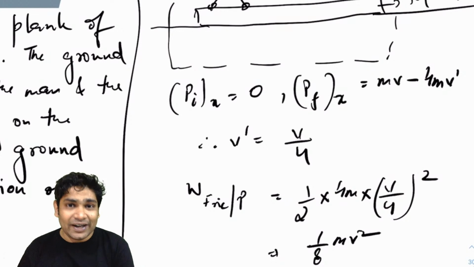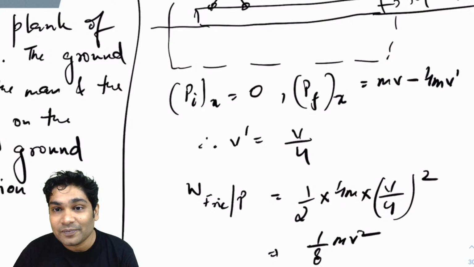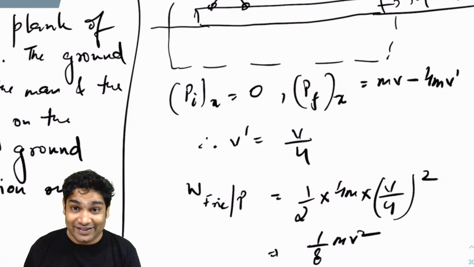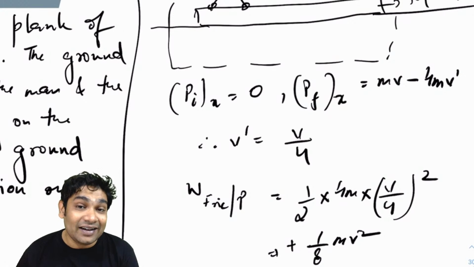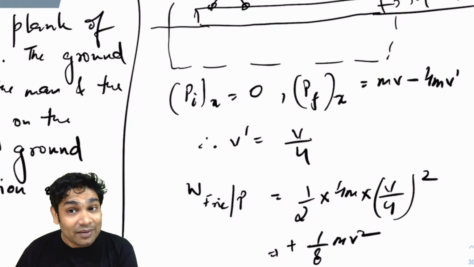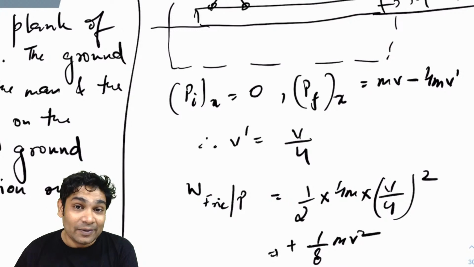Is this going to be positive or negative? This is going to be positive, by the way. Why? The plank initially had zero kinetic energy. Plank finally had a positive energy. So friction, static friction, did plus 1 by 8 mv square amount of work on the plank.